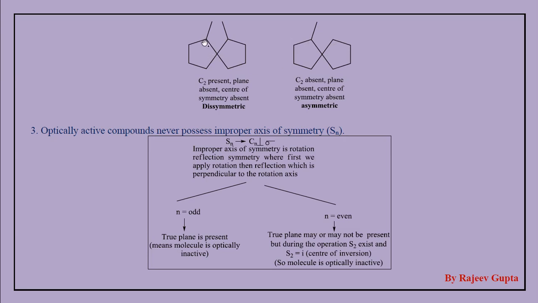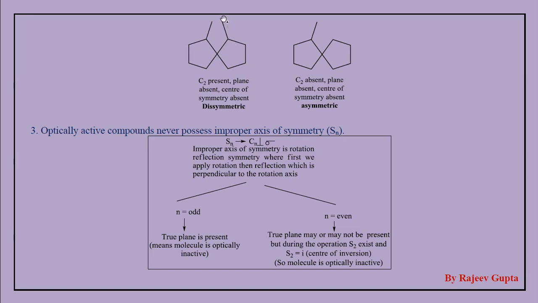Observe, this carbon here is not chiral. Actually this carbon is also chiral, but we can't explain this molecule using that chiral center.